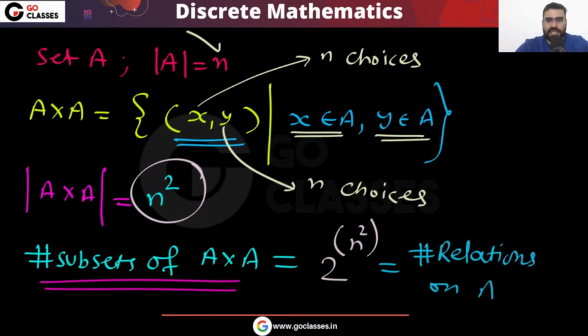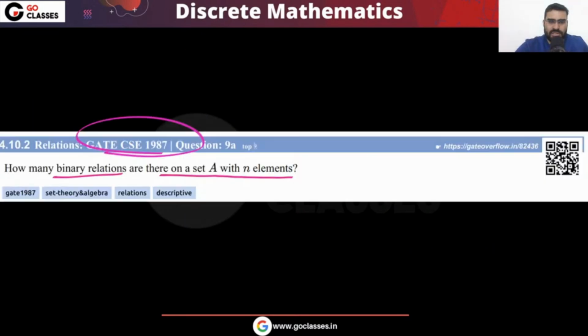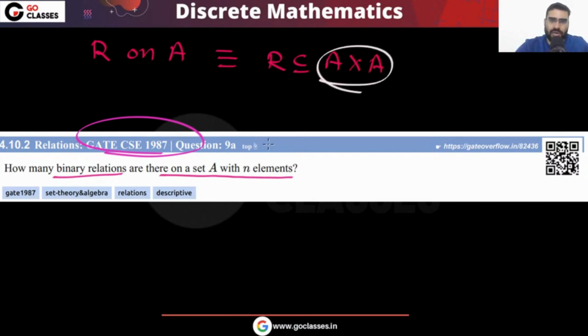On set A, how many relations are there? That will be equal to 2 power n square. Is this clear? This is a very simple question, because it is asking how many relations there are on set A. If you have a relation on set A, then that relation is a subset of A cross A. So the number of relations will be the number of subsets of A cross A.